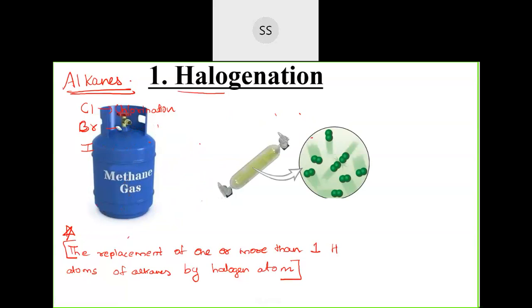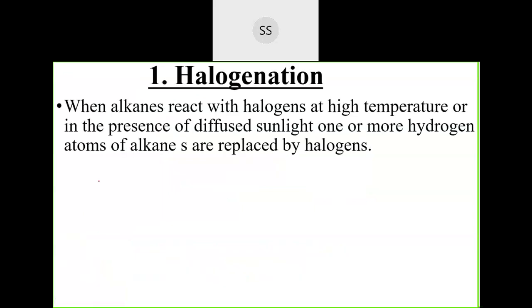Here you can see the color of the chlorine which I've taken, it's in the cylinder. Both of them are gases, and to make them react is not easy. So you have to do it in a container, and the chlorine is made to react with methane in the presence of sunlight.